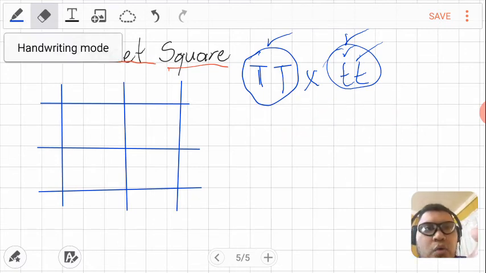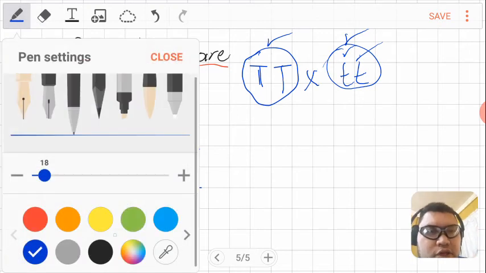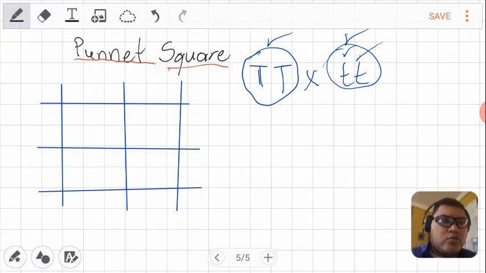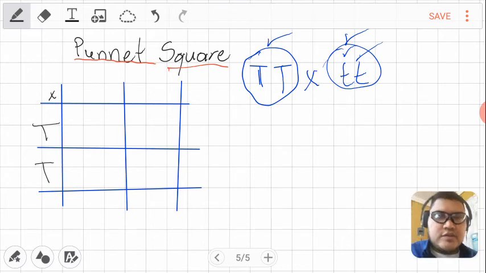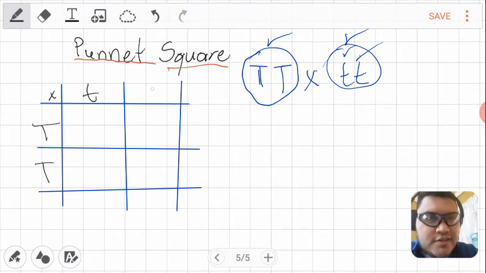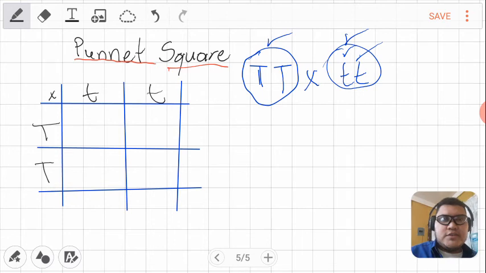Good. Now we are going to introduce that information inside our Punnett square. The correct form to introduce it is like this. First, we can put a letter X here. It's not completely necessary, but you can add it. Then I'm going to take the dominant, the first one, and place it here, capital T, separated by the lines. Then I'm going to place the other genes that I'm going to mix on this side. Recessive t, recessive t. This one is tall and this one is short.